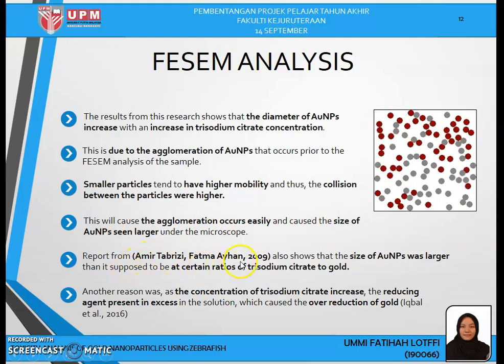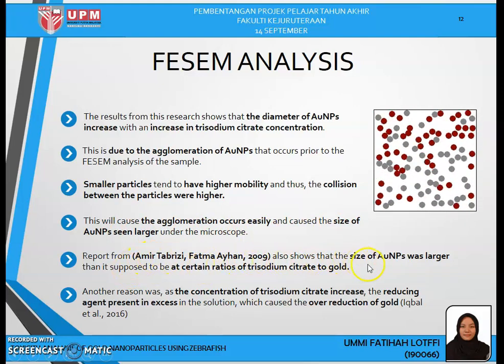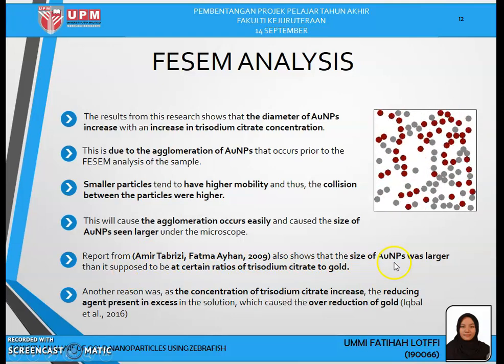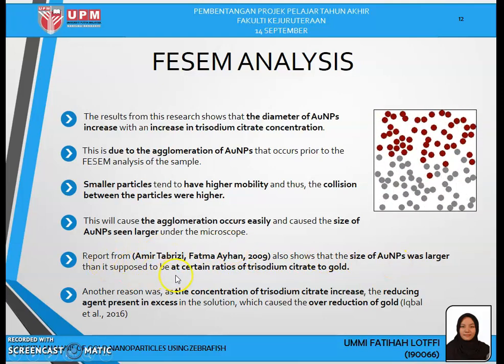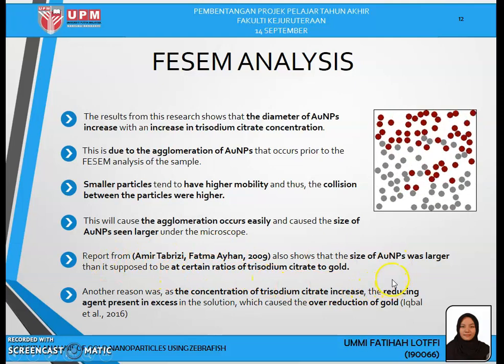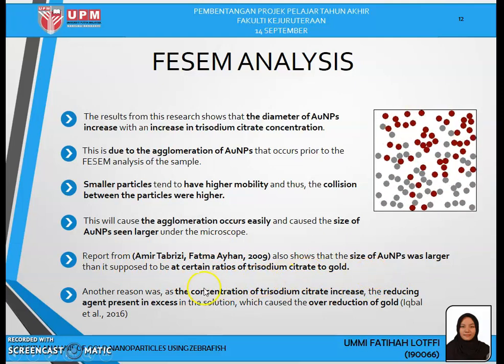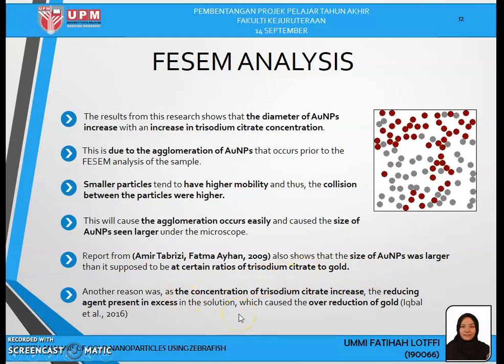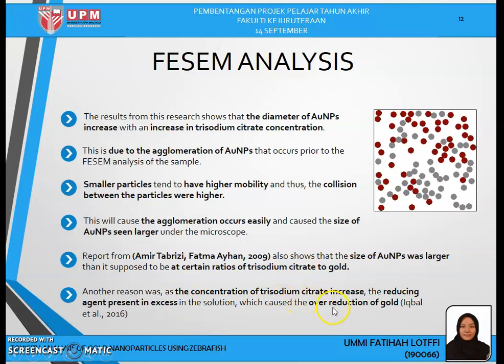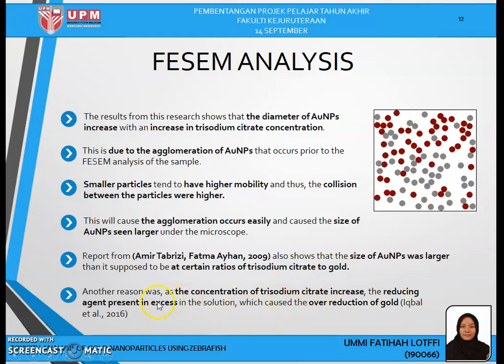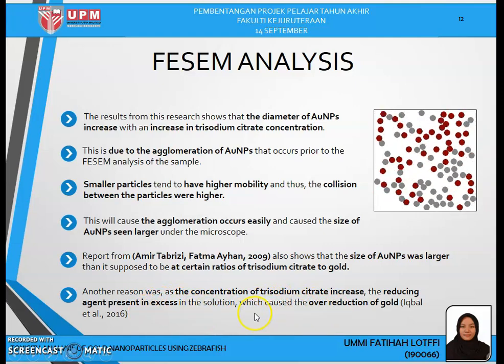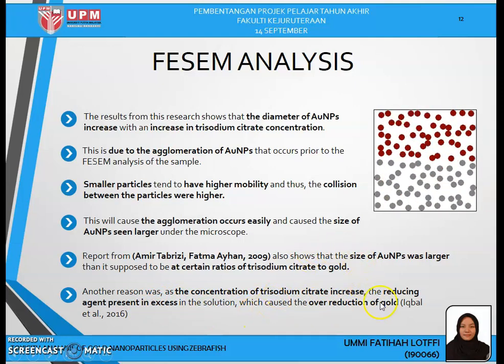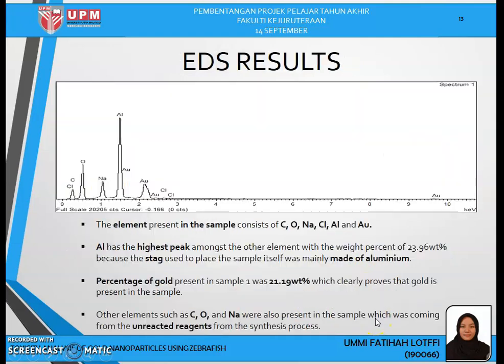A report from Ahmed Tabrizi and Fatma Ayhan shows that gold nanoparticles were larger than they are supposed to be at certain ratios of trisodium citrate to gold. Another reason is that as the concentration of trisodium citrate increased, the reducing agent will be present in excess in the solution, which will lead to over-reduction of gold.